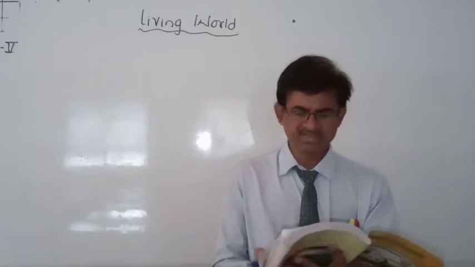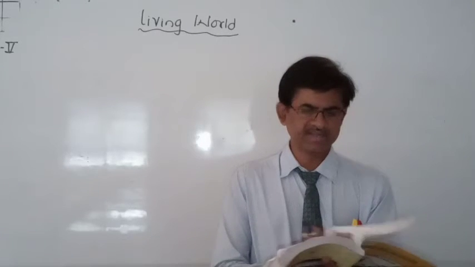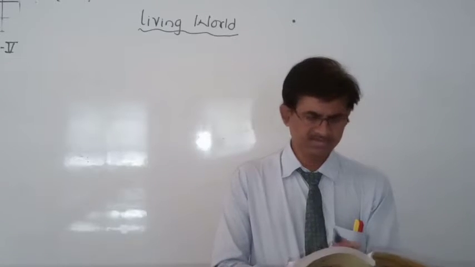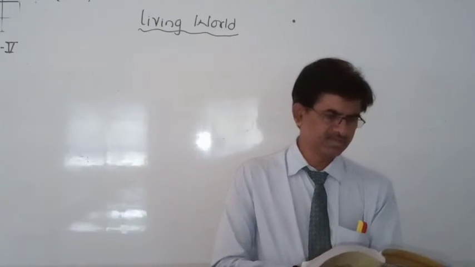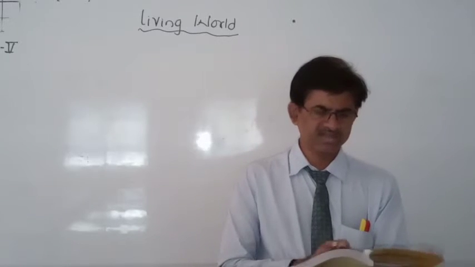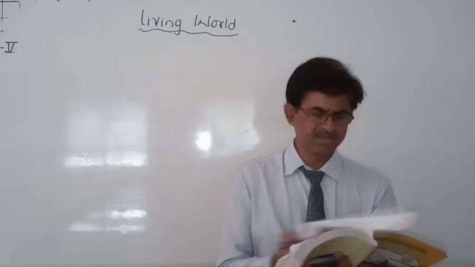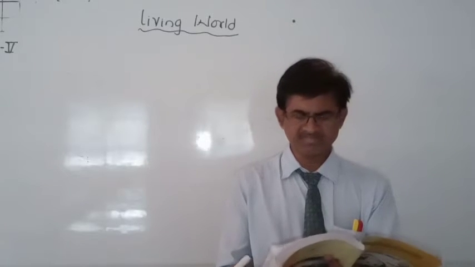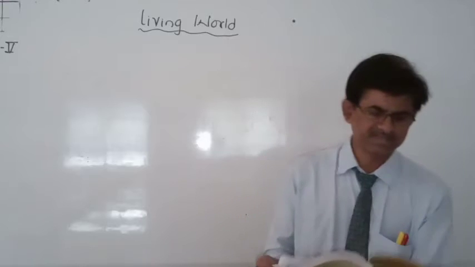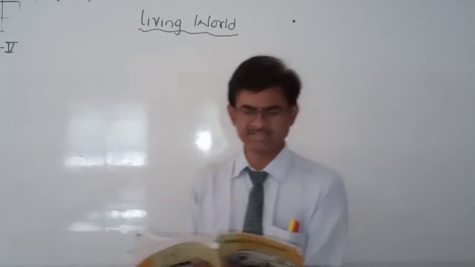Up to 6 characters we have already finished. First, living beings are made up of cells. Second, living beings respire.